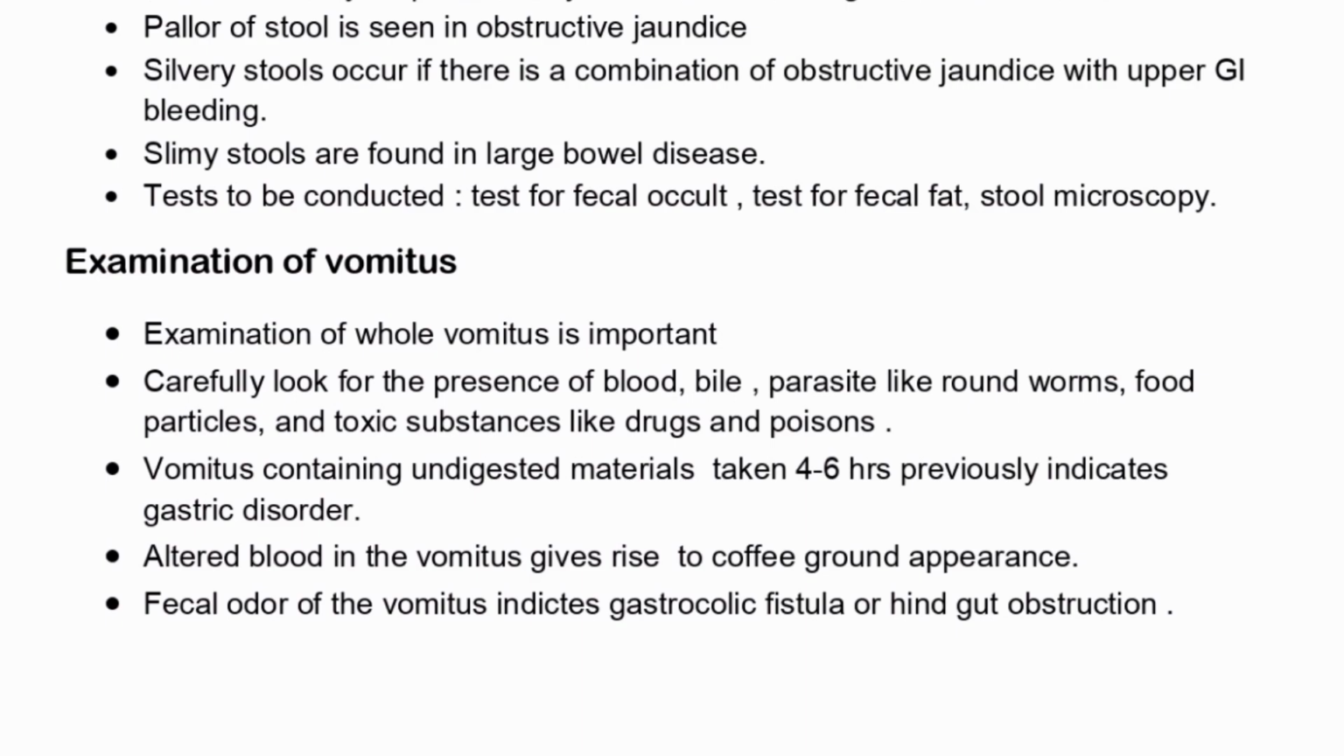So vomitus containing undigested material taken 4 to 6 hours previously indicates some gastric disorder, and altered blood in the vomitus gives rise to the coffee ground appearance, which is also seen in cases of some poisons. Then fecal odor of the vomitus indicates gastrocolic fistula or hindgut obstruction.